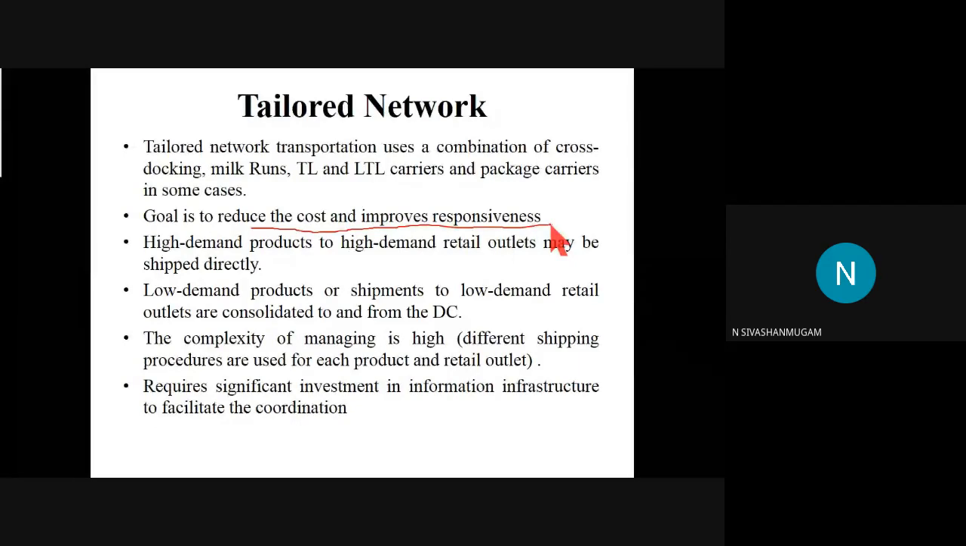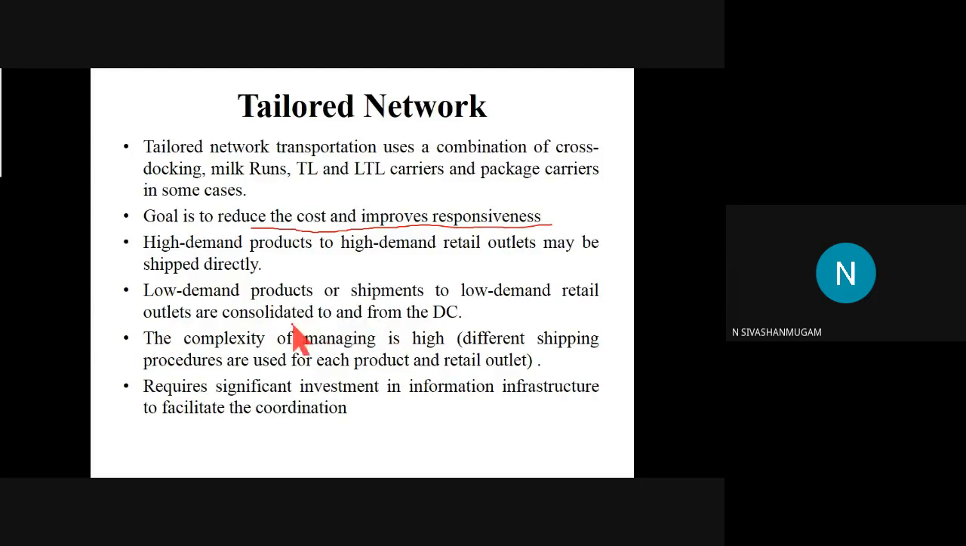Okay, so to reduce the cost, what kind of network can we follow? Whether we can follow a single type of network, or a combination of networks is suggestible or not, all those things will be considered. High demand products to high demand retail outlets may be shipped directly, and low demand products to low demand retail outlets are considered from the DC.